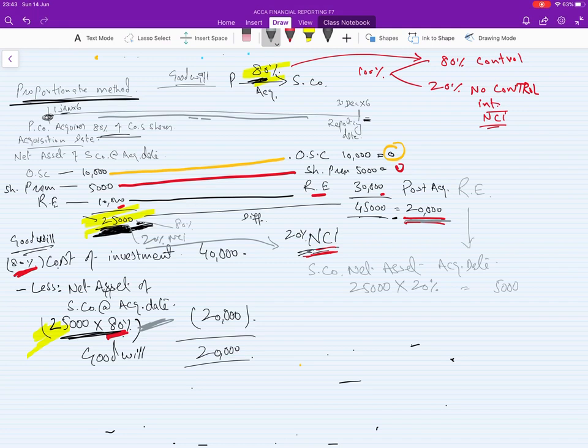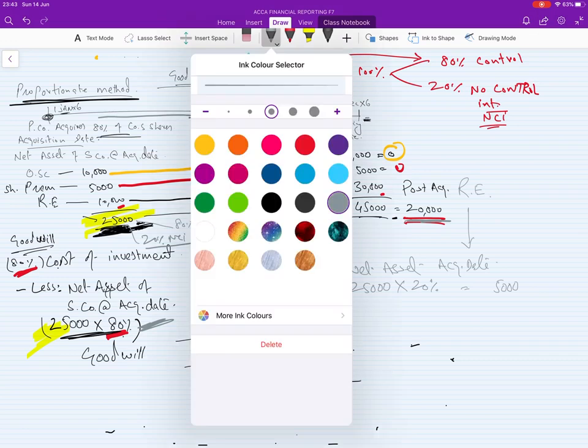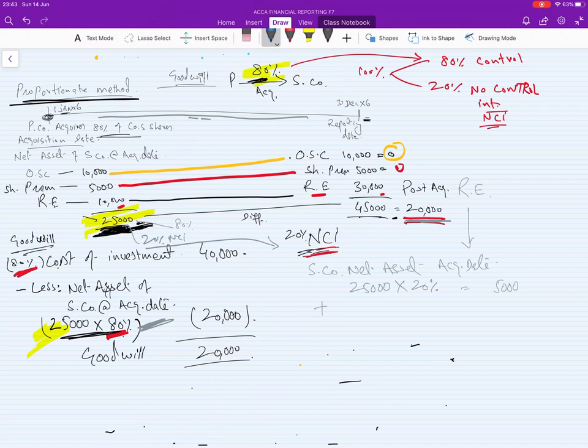After acquisition the company made 20,000, and we have 20% NCI, because 80% belongs to us and 20% belongs to someone else.